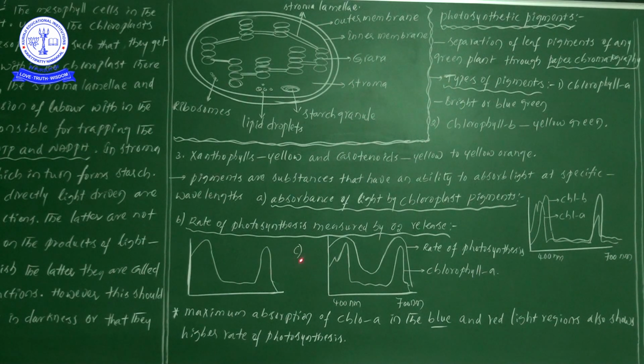And third one, this one indicates both the rate of photosynthesis and chlorophyll A involvement. Now, at 400 nanometers the absorption wavelength is more by chlorophyll A. Even in 700 nanometers, chlorophyll A absorbs more light. More light is absorbed at two wavelengths, 400 nanometers as well as 700 nanometers. Here blue light will be there and here red light will be there. So in these two regions absorption of light will be more, and thereby only in these two regions we notice more rate of photosynthesis.